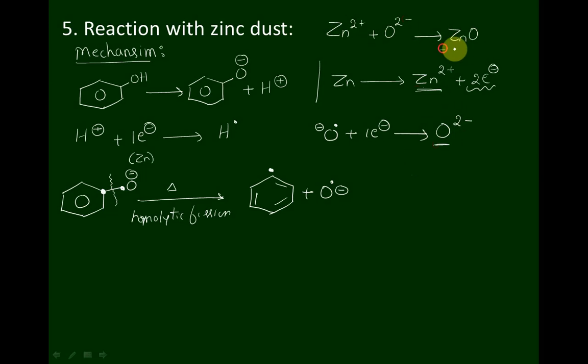Now how many free radicals are there? Phenyl free radical is there, hydrogen free radical is there. First, a hydrogen free radical combines with one more hydrogen free radical to form a hydrogen molecule. Again, a phenyl free radical combines with one more phenyl free radical to form biphenyl.